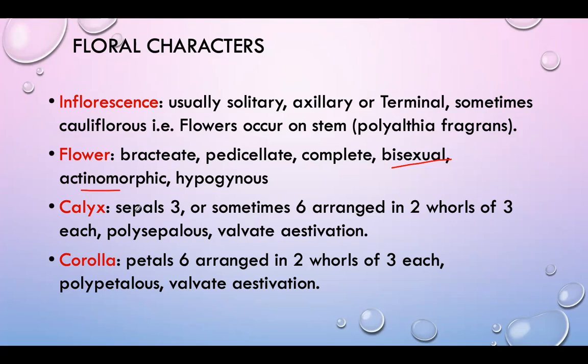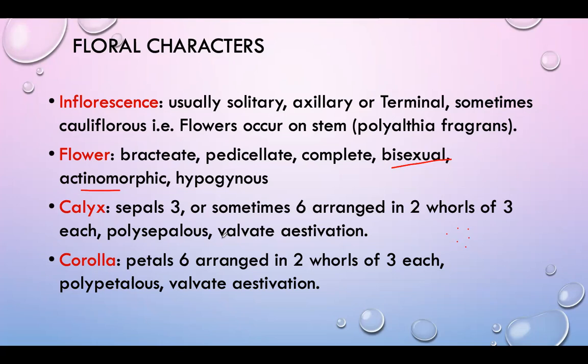In the calyx, sepals are 3 or sometimes 6, arranged in two whorls, 3 on the inner side and another 3 on the outer side, polysepalous. Polysepalous calyx means the calyx has separated sepals, not fused. So it is called the polysepalous.